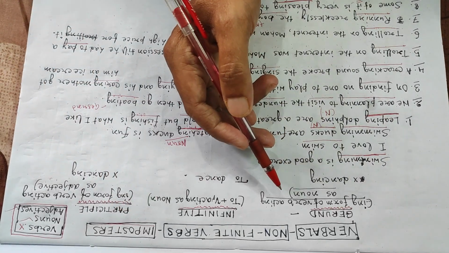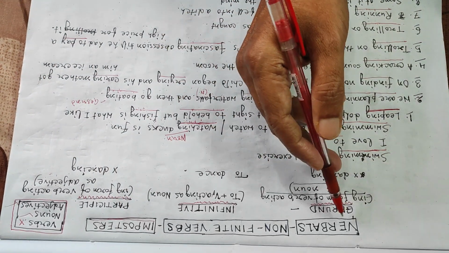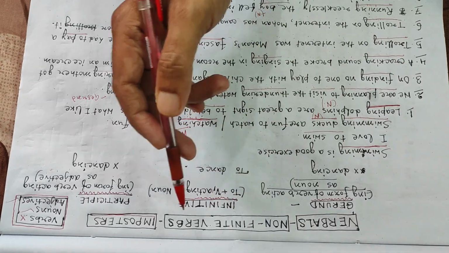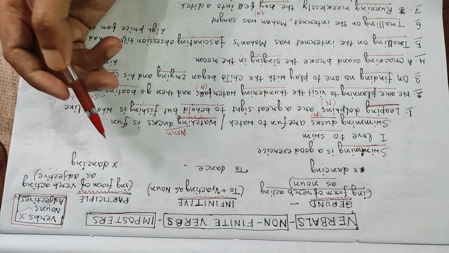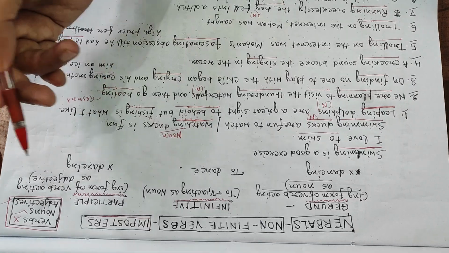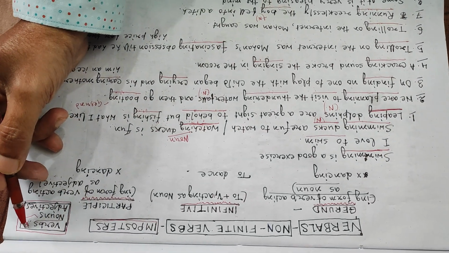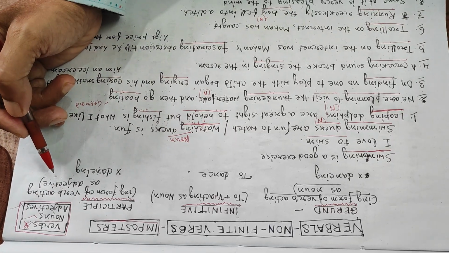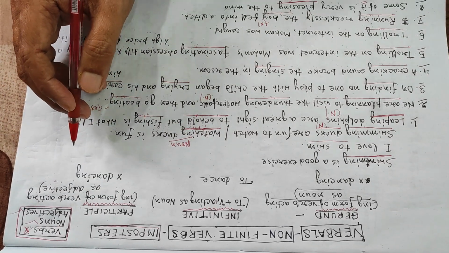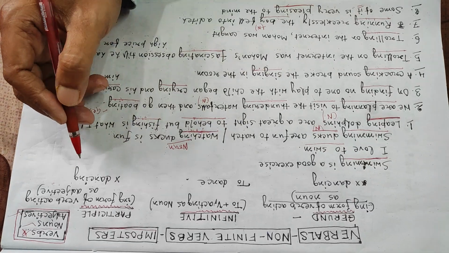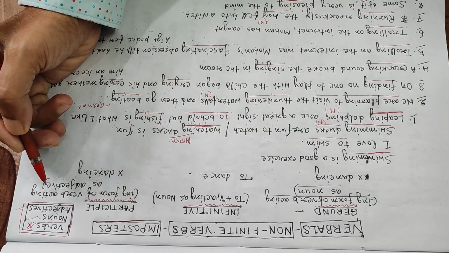So, here we may call these verbals or non-finite verbs or non-verbs imposters, because they appear to be verbs but they are not verbs. Now, if they are not verbs, what can they be?